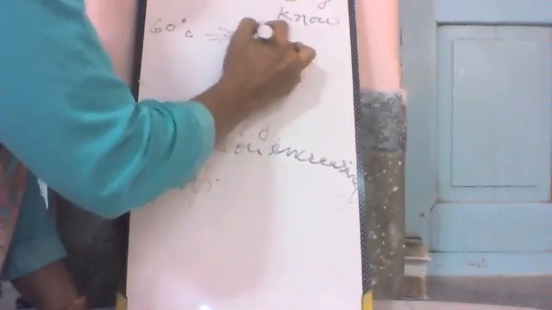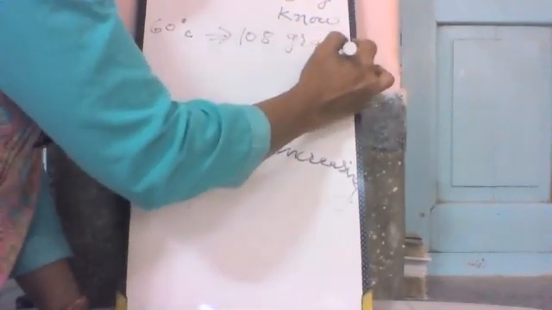But at 60 degrees Celsius, it can dissolve 108 grams KNO3.